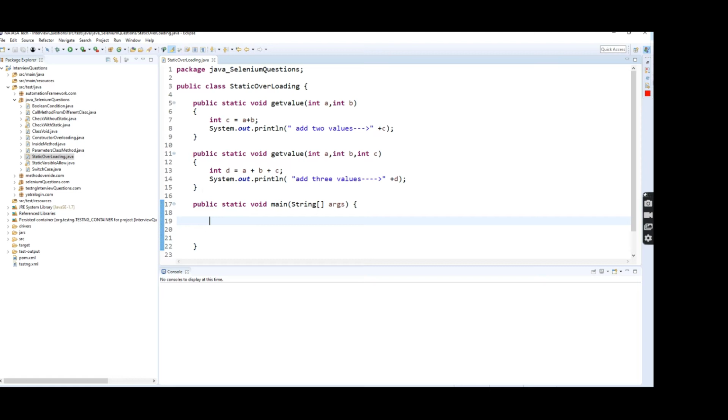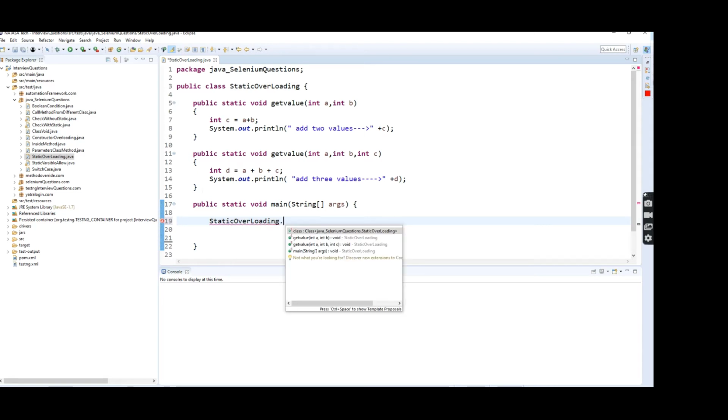You can access the static method because I already told you in my previous video, static belongs to the class level, not the method level, right? So that is the reason we are using the static keyword. So here you can access the static method using the class name. You don't want to create any reference variable for the class. Here I'm going to give the static overloading class name, put a dot, get value.